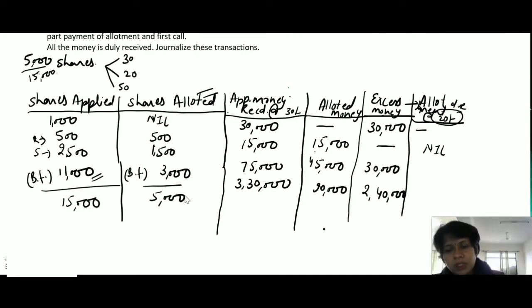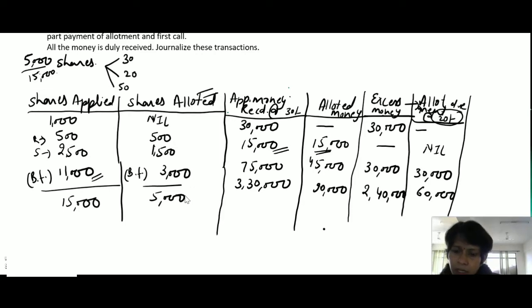It means we have received only this money and totally this money is due, so none of the balance remains for allotment. For 1,500 shares multiplied by 20, it means 30,000 for allotment, and 3,000 shares we have allotted them, 3,000 into 20 means 60,000 allotment money is due for this category persons.